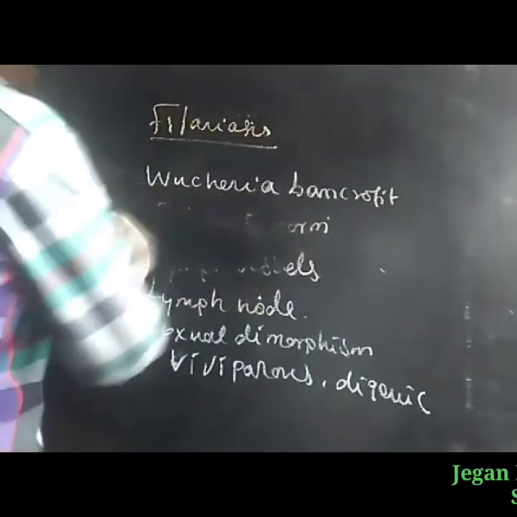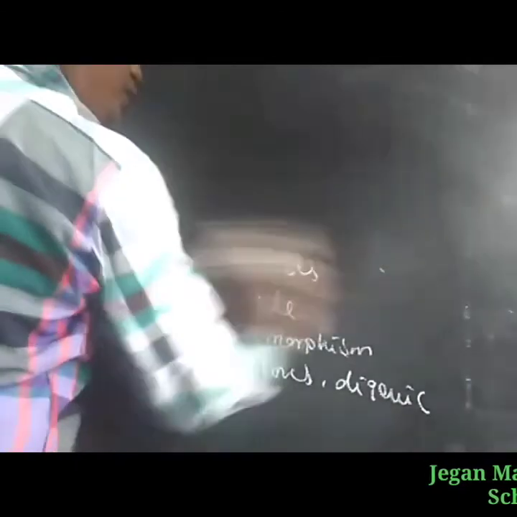So the filarial worm occurs in two hosts.